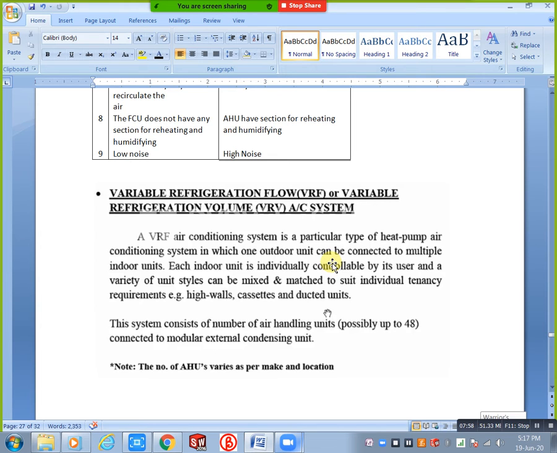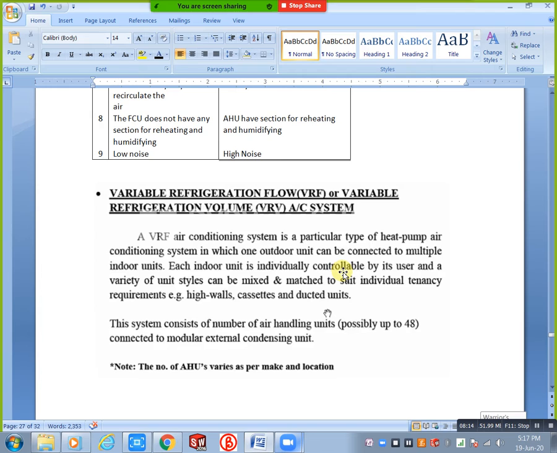Each indoor unit is individually controlled by its user. For example, your AC you control by your remote. How much comfort you need, 24 degrees centigrade, 22, 20, you can set that value. Okay, that is here point.